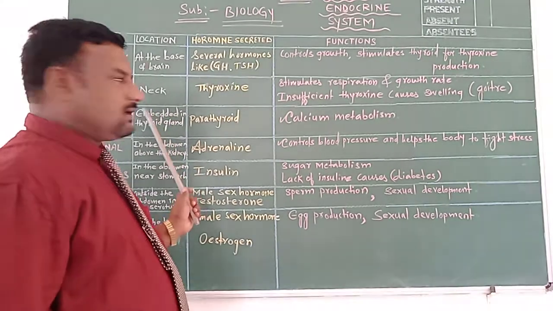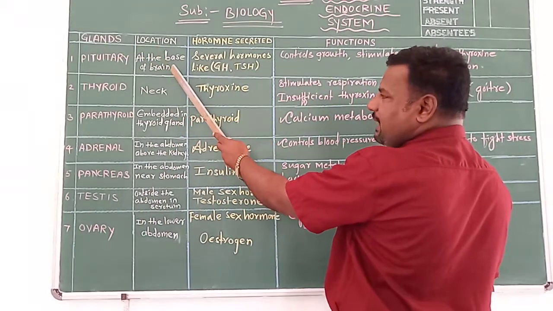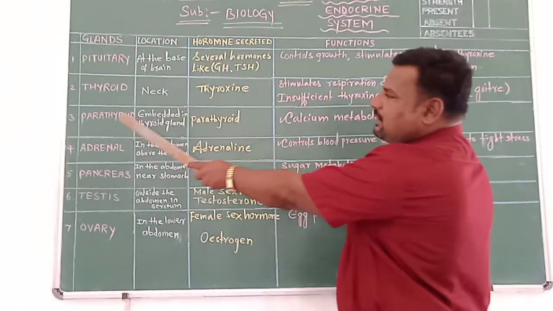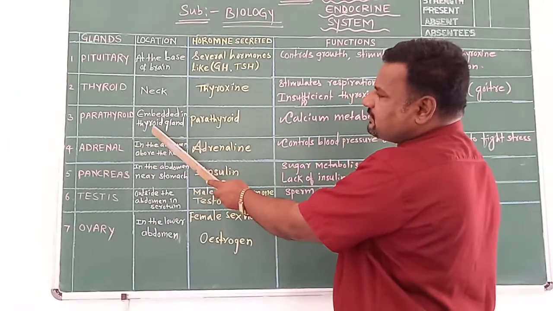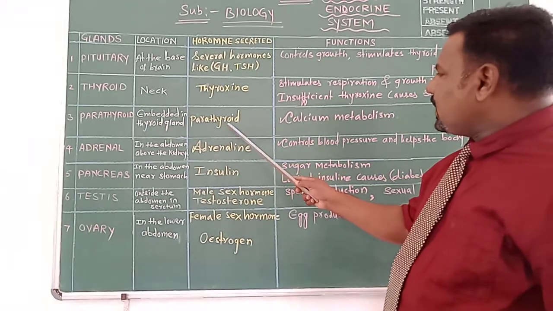Here, parathyroid gland embedded in thyroid gland. Look at the locations. Pituitary is located at the base of brain. Thyroid is located close to the trachea in the neck. Parathyroid is embedded in the thyroid gland. What hormone does it secrete? Parathyroid hormone.